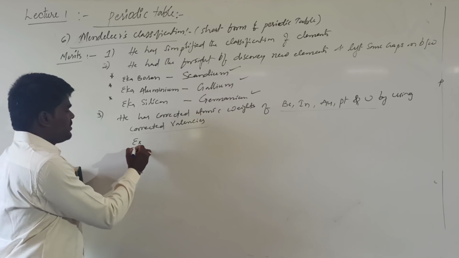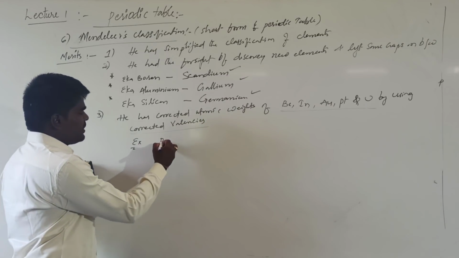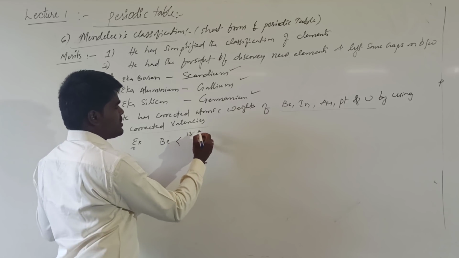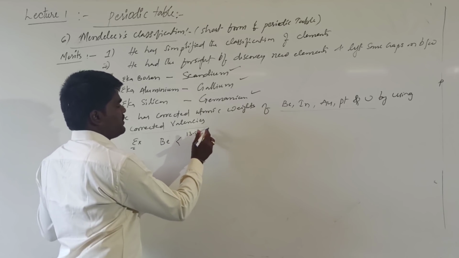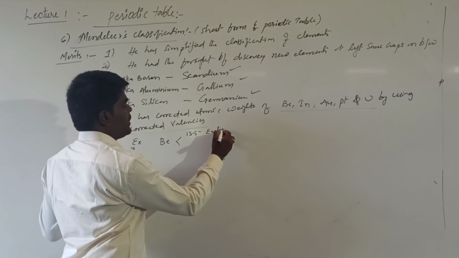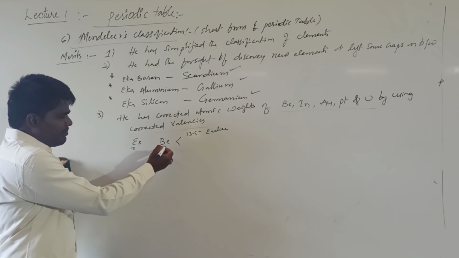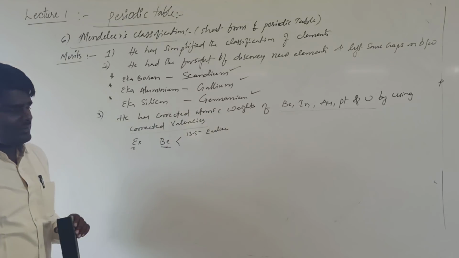For example, if you are talking about beryllium, earlier beryllium's atomic weight was considered to be 13.5. This is the earlier atomic weight, because earlier the valency of beryllium was considered to be 3.